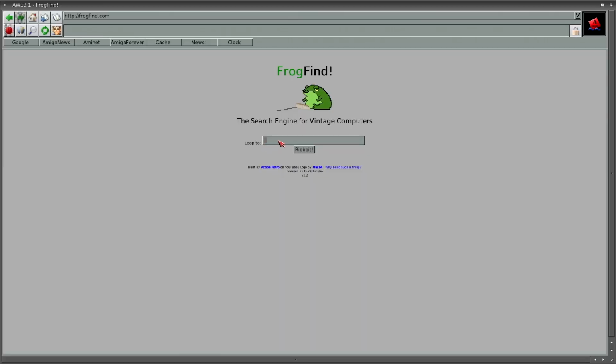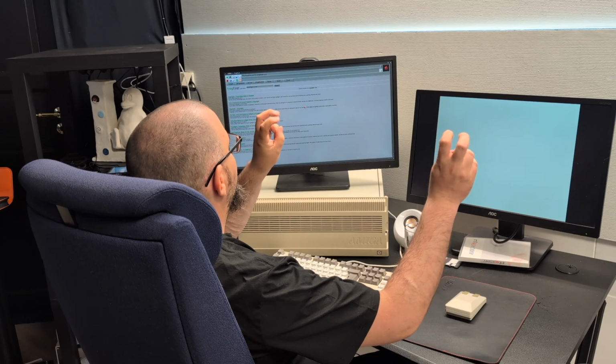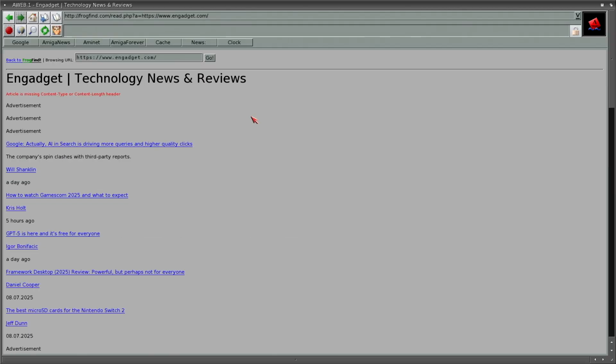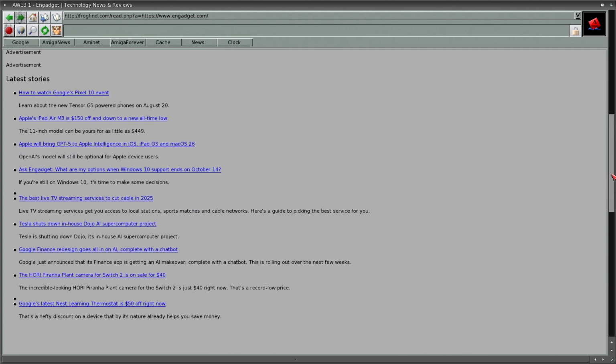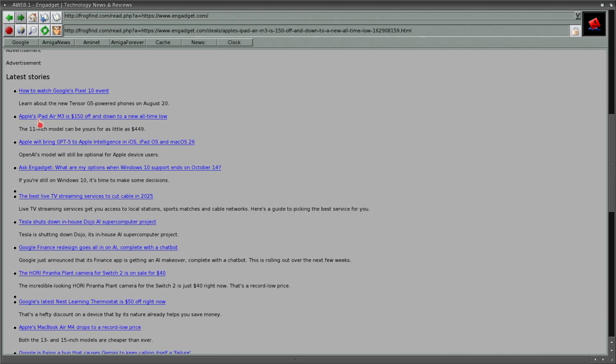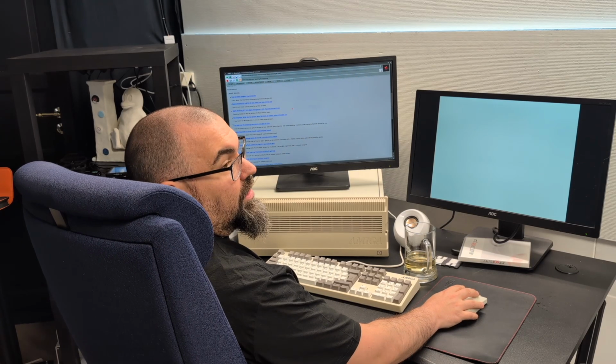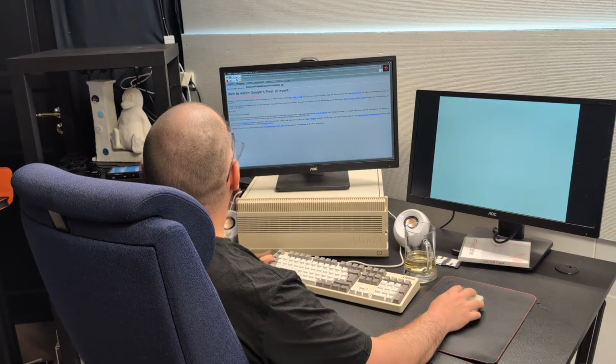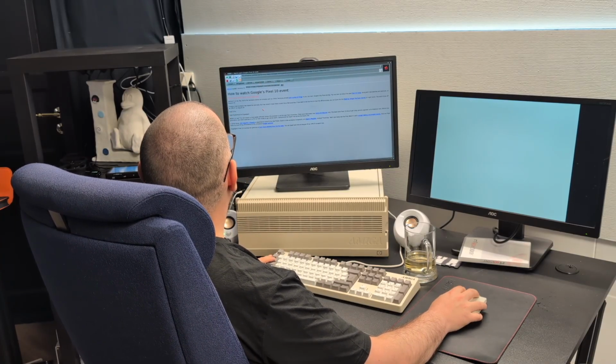With that, we can visit modern pages, and FrogFind will convert them into something readable for the Amiga, like this. So here we can read Engadget without actually supporting the style sheets and JavaScripts, etc. So that's included in Amikit, and so that's nice.